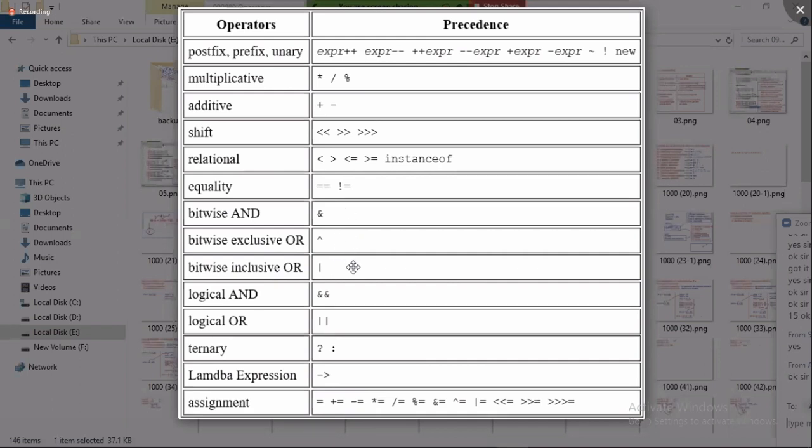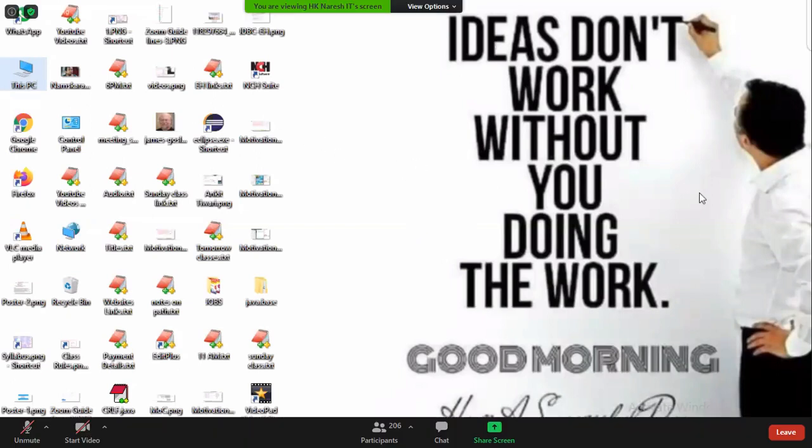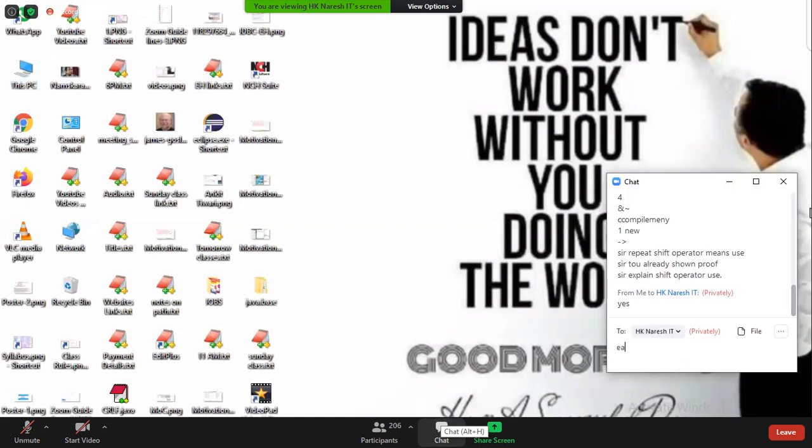Now, let me repeat once again: what is the order of execution? Let us try. Come on, try to think. What is executed first? All 7 unary operators are executed. After that, arithmetic operators. In that, first the multiplicative operators, and then the additive operators are executed. After that, shift operators are executed, and then relational operators, and then, come on, after relational operators... I'm expecting you also to tell. Only if I am telling, I will not become an expert.